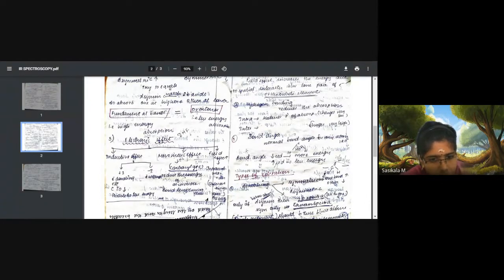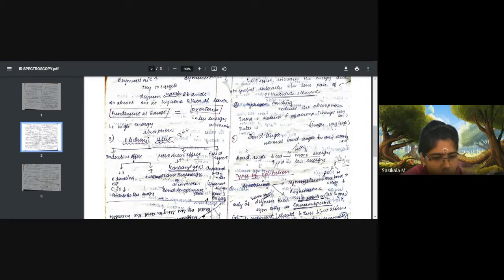Electron donating groups are like OH, NH2, CH3, that is hydroxyl group, amino group, methyl group. When attached to the main functional group, for example carbonyl group, it will donate electrons to the bond and atom, so the bond becomes more flexible. So the energy of stretching this bond will be reduced. The bond becomes very flexible when more electrons are present around the bond.